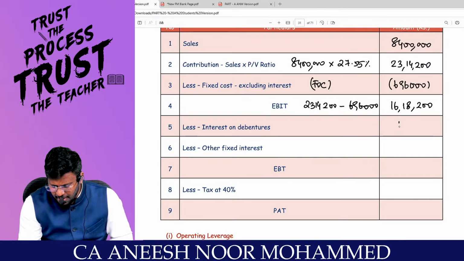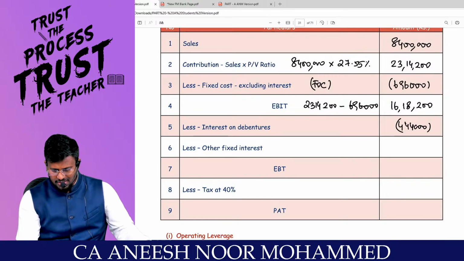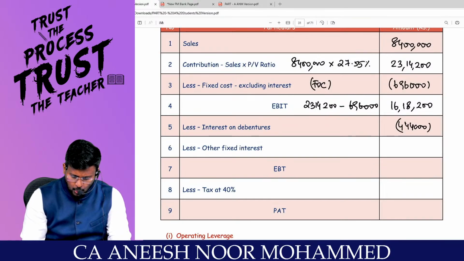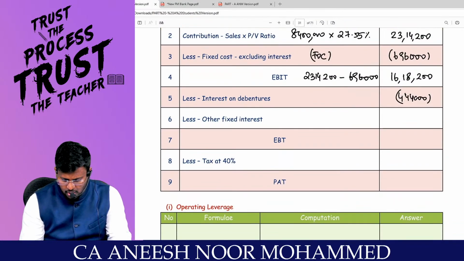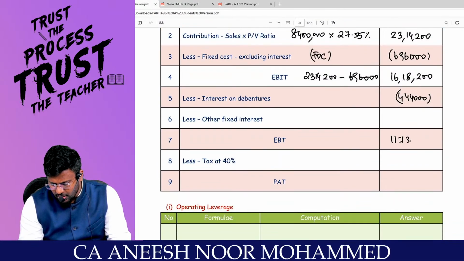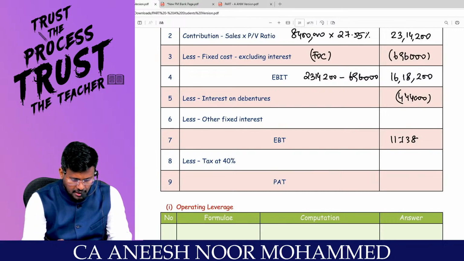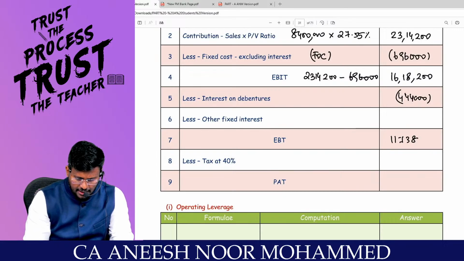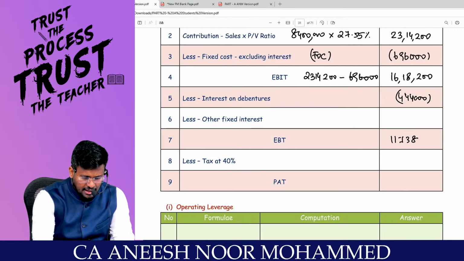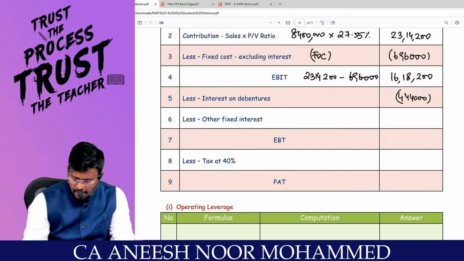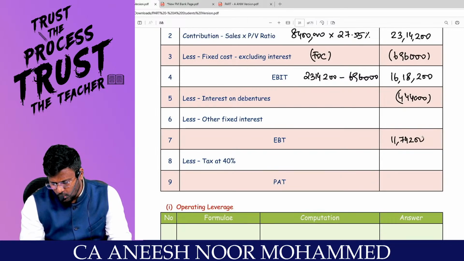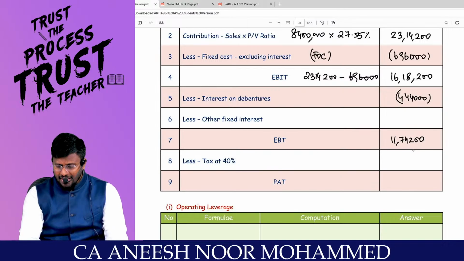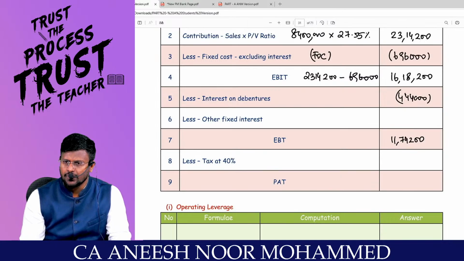So from the EBIT, I am reducing 4,44,000. 16 lakh 18,200 minus 4 lakh 44,000 comes to 11 lakh 74,200.